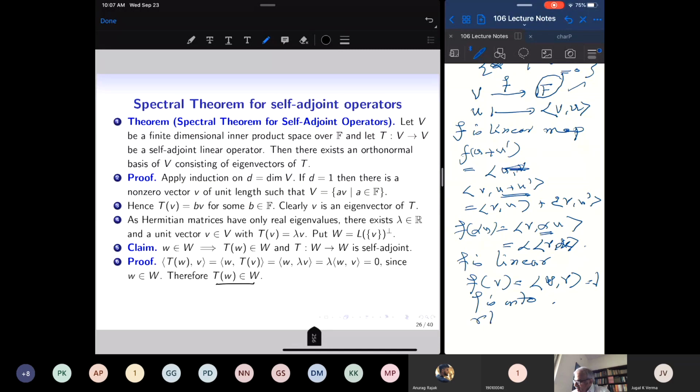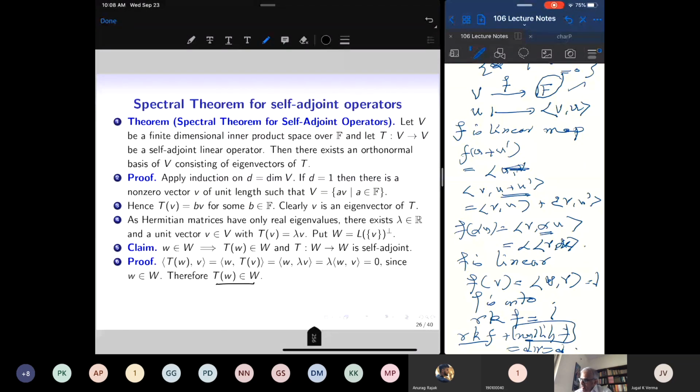So the rank of f is the dimension of this image, but the image is the whole of F, so the rank of f is 1. The rank-nullity theorem for linear transformations says the rank of f plus the nullity of f is equal to the dimension of V. The dimension of V is d, but the rank of f is 1. So the nullity of f is d minus 1.